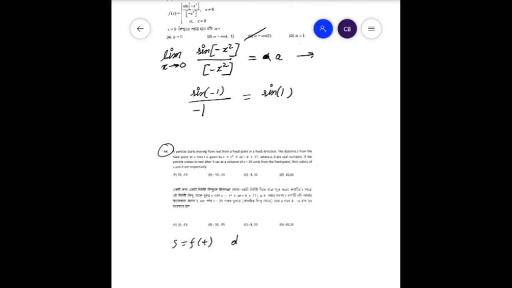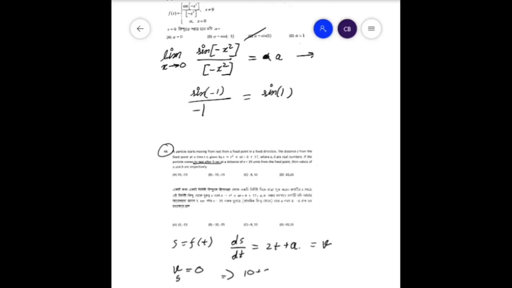Therefore we can take the derivative, which turns out to be 2t plus a. Now that gives us the velocity. Now we know that it comes to rest at 5 seconds. Now that gives us that the velocity at time t equal to 5 is equal to 0.